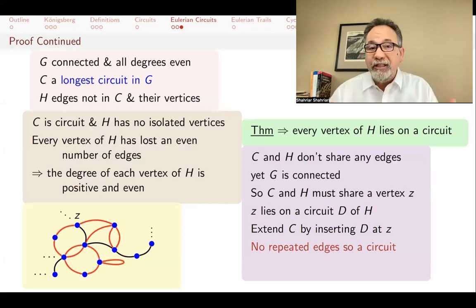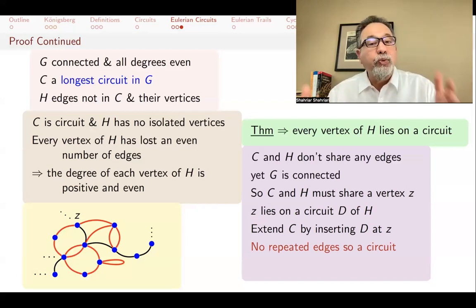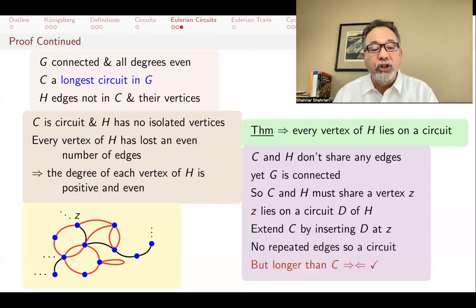And now this is a circuit because there are no repeated edges. It consists of all the edges in C and the edges of this new circuit, D, all of whose edges were in the graph H, which did not share any edges with C. So you have a circuit, but it's a longer circuit than C, and C was supposed to be the longest circuit in G. So this is a contradiction. So what went wrong? What went wrong was that H really did not have any edges to begin with. When we got rid of the edges of C and then isolated vertices, we weren't left with anything. That must have been what happened, and therefore C is already an Eulerian circuit.